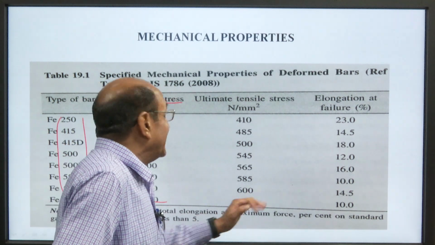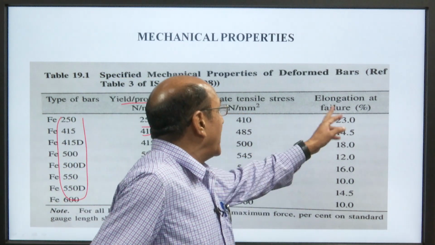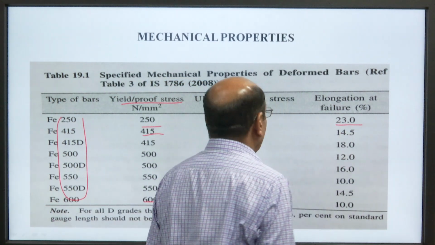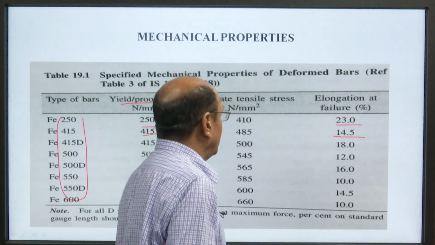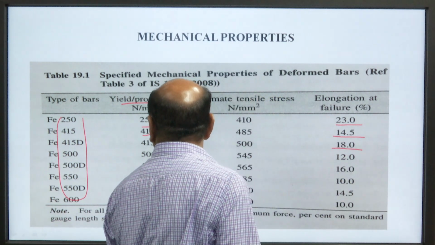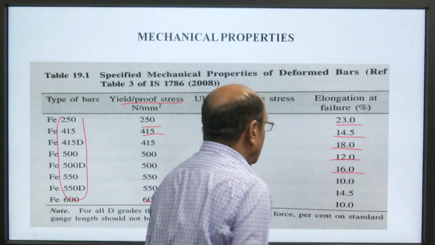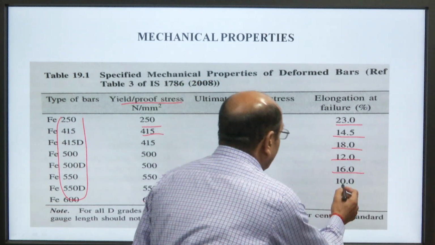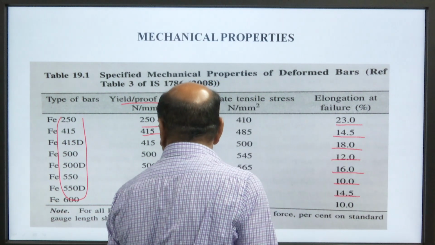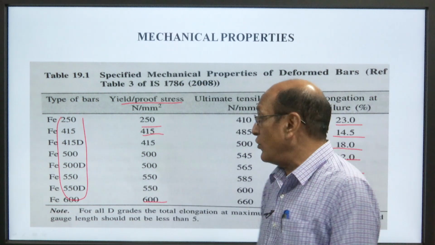Instead of 600, it is 660 Newton per millimeter square, and at this stage elongation at failure will be 23% in Fe 250, in Fe 415 14.5, in Fe 415D 18%, in Fe 500 12, Fe 500D 16, Fe 550 10, Fe 550D 14.5, and Fe 600, that is 10% elongation at the time of failure.